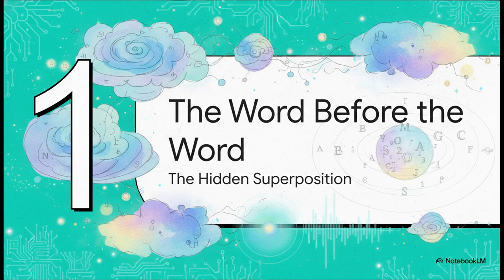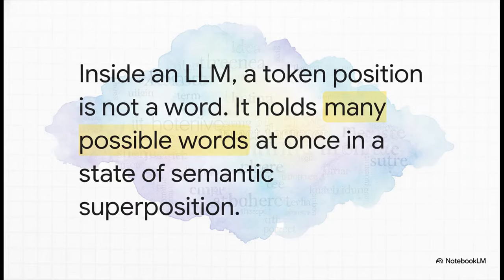Okay, so to get started, we need to look at a moment in time that we never actually get to see. I'm talking about the instant right before a word is chosen. What does a word even look like inside an AI at this stage? Well, the answer is way stranger than you might think. And right here, this is our first major clue. When an AI is thinking about what to say next, it isn't holding a single definite word in its memory. No. Instead, it's holding this shimmering, probabilistic cloud of all possible words at the exact same time. It's a state of pure potential.